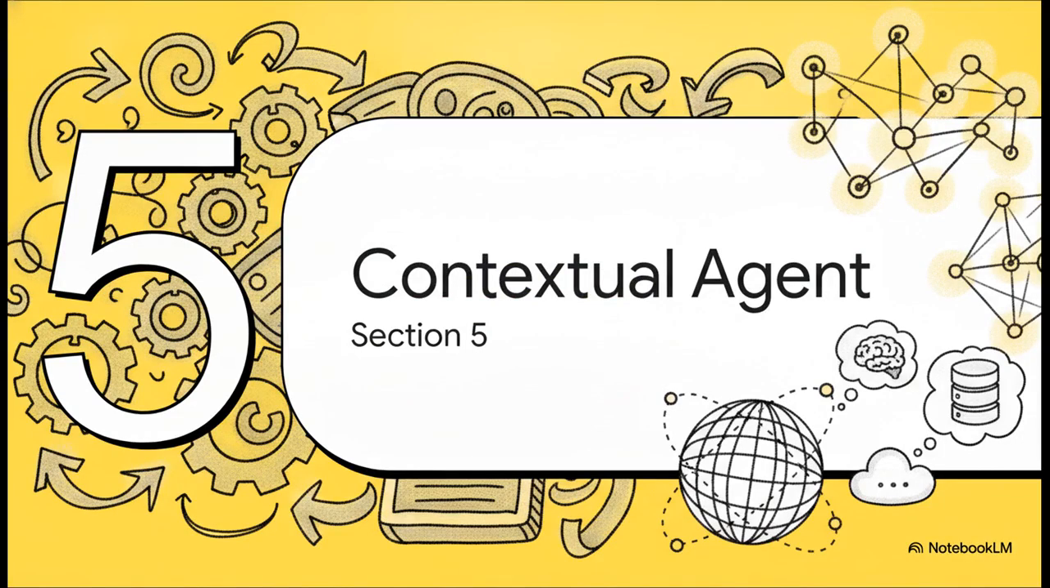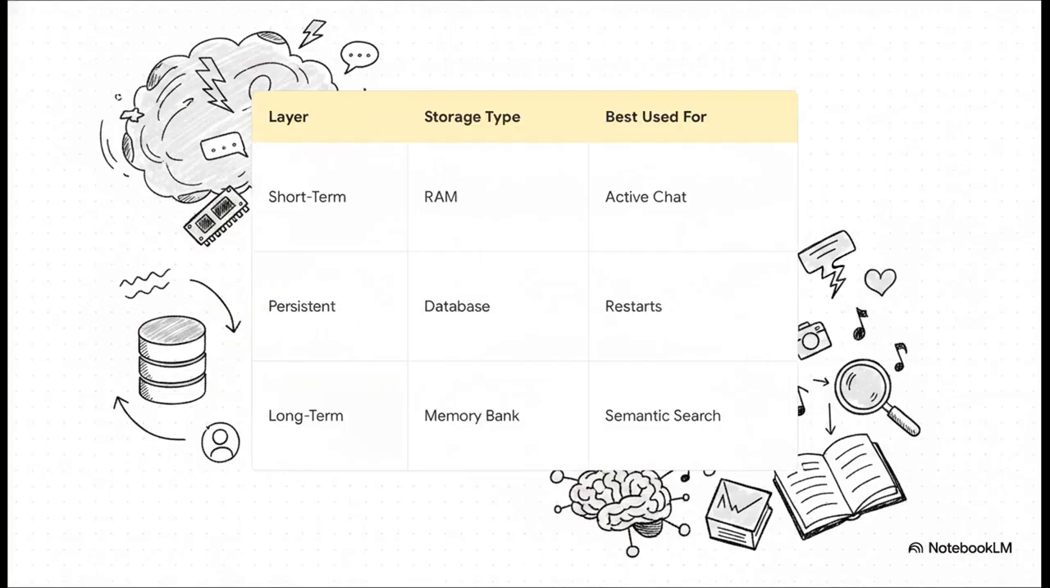So let's tie the whole shebang together. Part 5, the fully contextual agent. This is exactly how these 3 layers combine to create those long-running, deeply personalized agents. You've got short-term memory living right there in RAM for your active chats. You have persistent memory living in a database so you can survive application restarts and store basic user profiles. And then you have long-term memory, which graduates to a permanent, multimodal archive for deep semantic search. By orchestrating all 3 of these layers together, you completely solve the amnesia problem.